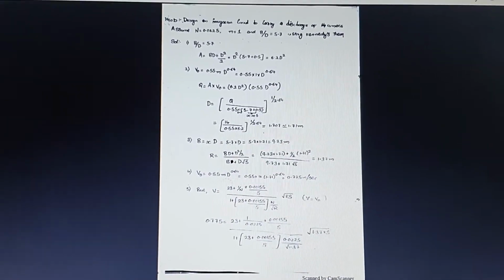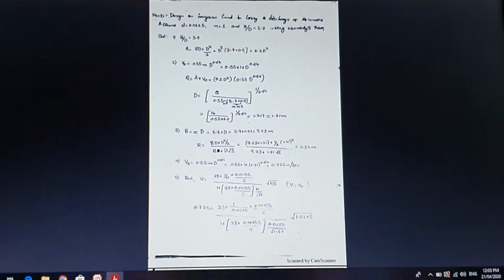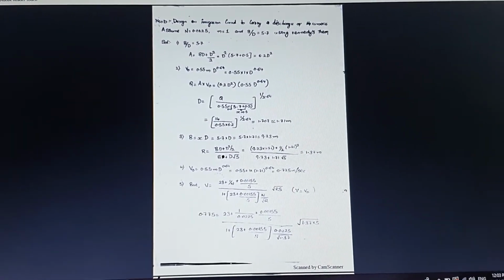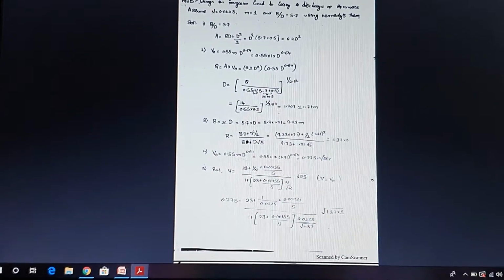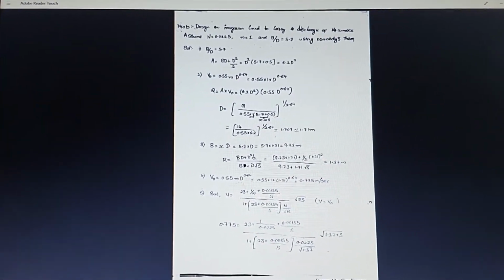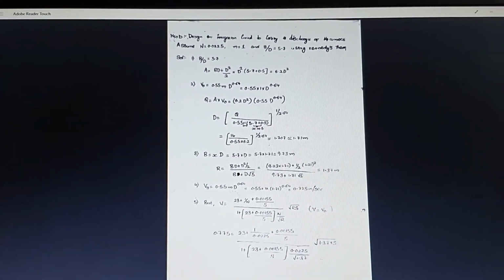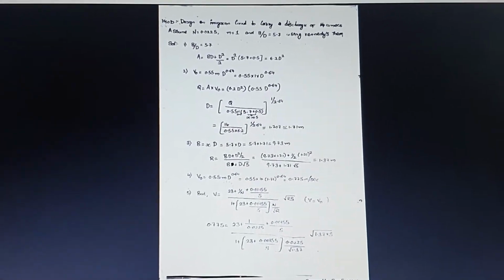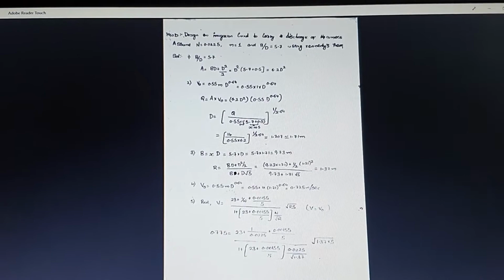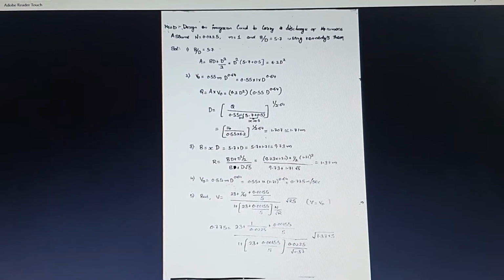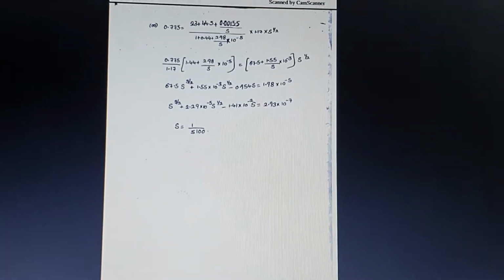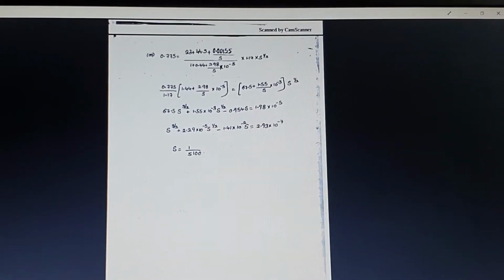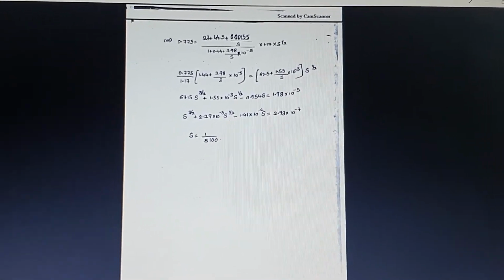Then next one, we are going to calculate the slope, because the slope only you need to find in the second case of your Kennedy's theory, because B by D values will be already given. So slope, how you will be getting? You will be getting it from the Kutter's equation, which is V is equal to C into square root of RS. So here you know what is V and V naught. V is nothing but equal to V naught, and you know what is N, and S is nothing but the unknown value. By substituting all the values in the particular Kutter's formula, you will be getting the slope value, which is S is equal to 1 by 5100.